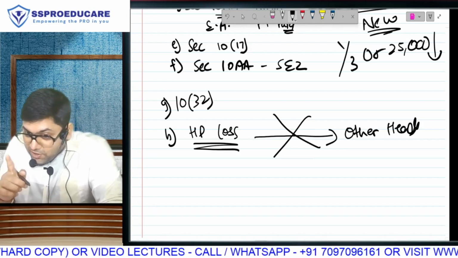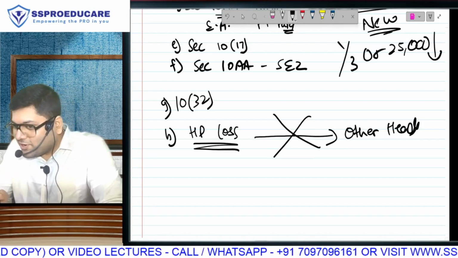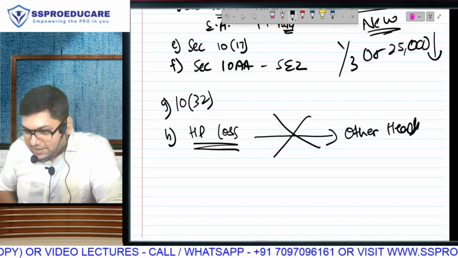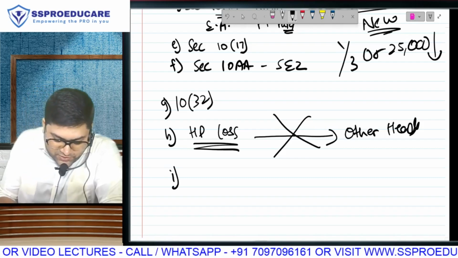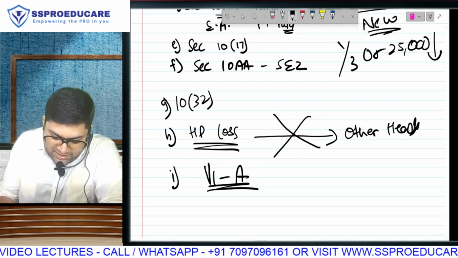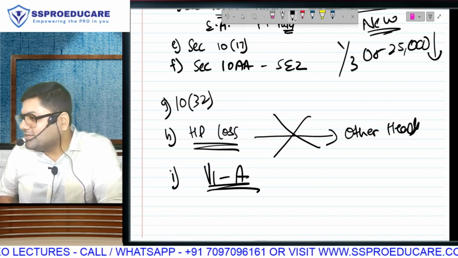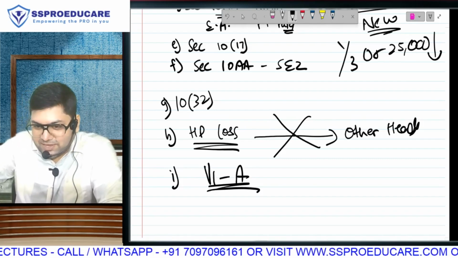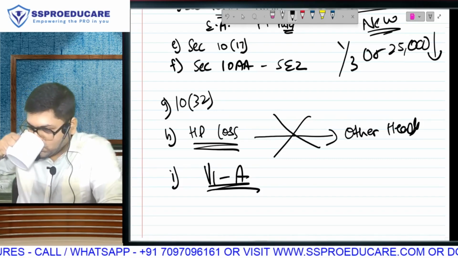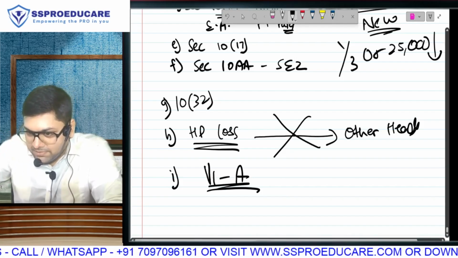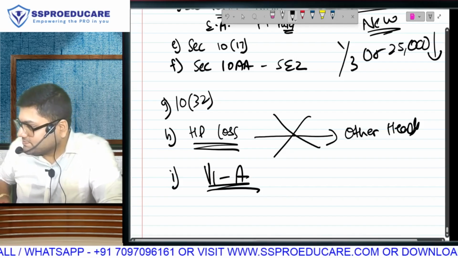But you know what? You and me will not get affected by all the things that they have written till now. The one thing that is going to cause trouble in your life and my life is the deductions under chapter 6A. So life insurance benefit gone. Medical insurance benefit gone.